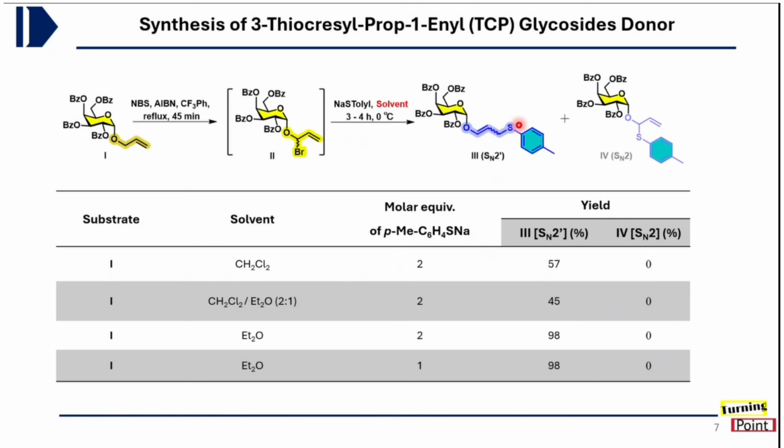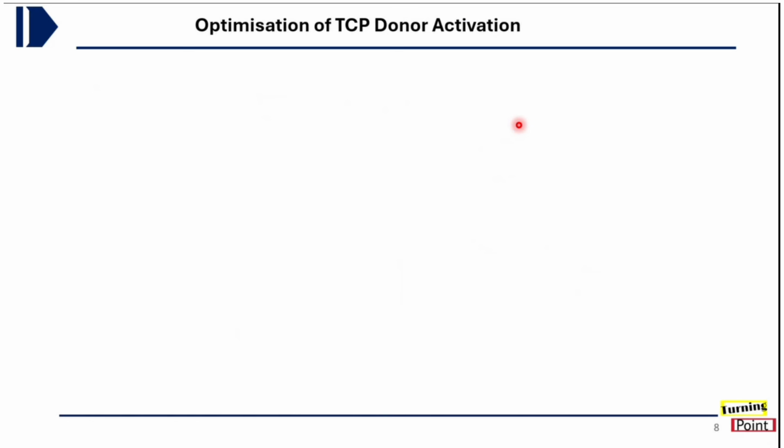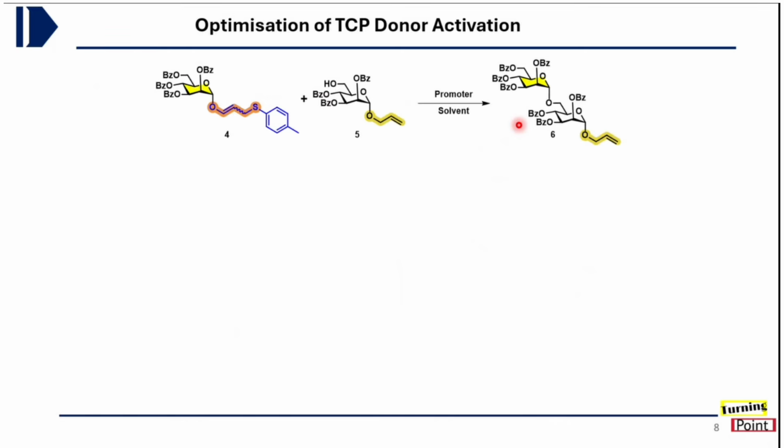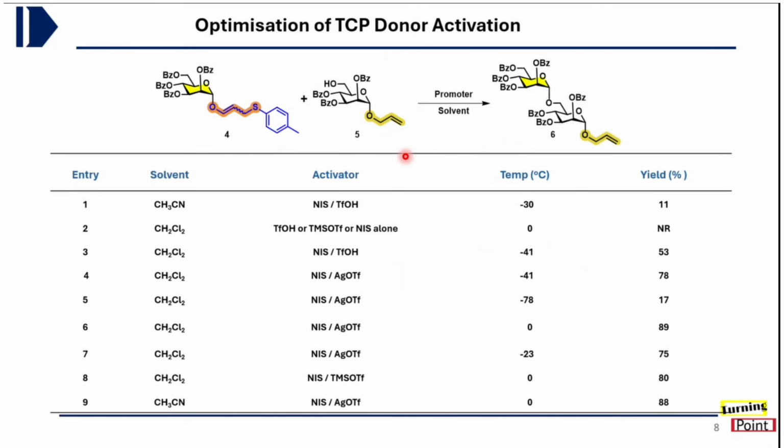So once we had this donor in hand, we started the optimization of this reaction. For that we took this mannose thiotolyl donor in the presence of this model acceptor 5. It will lead to the formation of the corresponding disaccharide. So for optimization, it was started with acetonitrile as solvent, and NIS and triflic acid as promoter at minus 38 degrees centigrade. It gave a very low yield of the desired product.